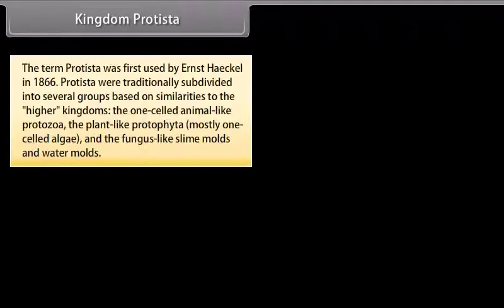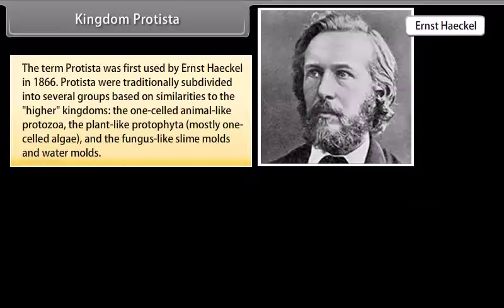The term Protista was first used by Ernst Haeckel in 1866. Protista were traditionally subdivided into several groups based on similarities to the higher kingdoms: the one-celled animal-like protozoa, the plant-like Protophyta, mostly one-celled algae, and the fungus-like slime molds and water molds.